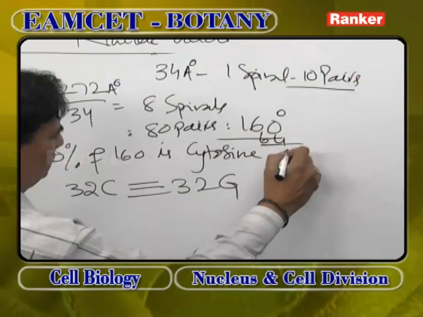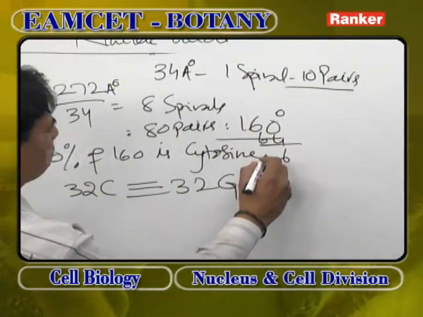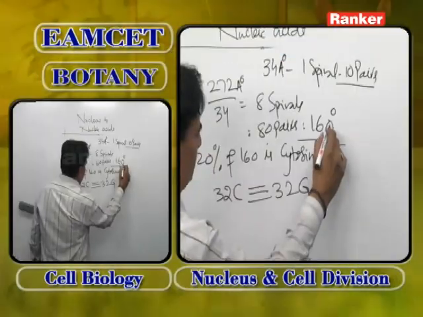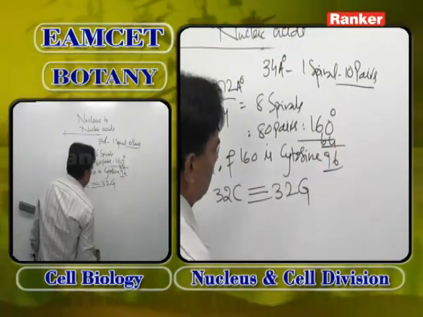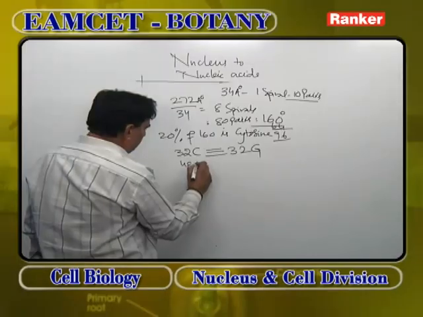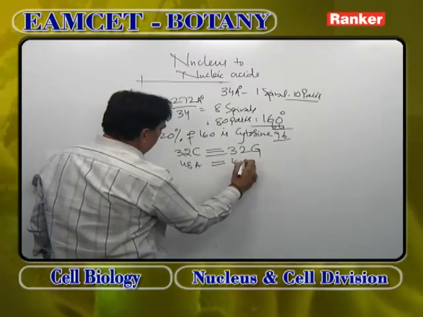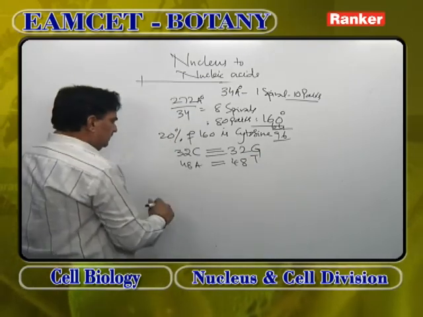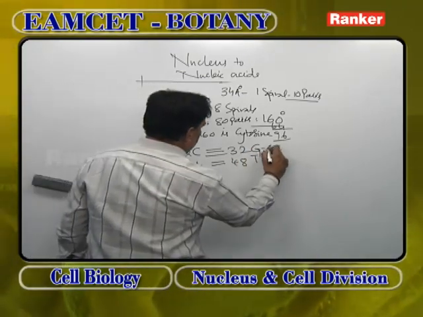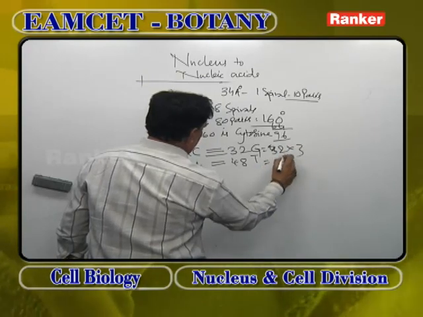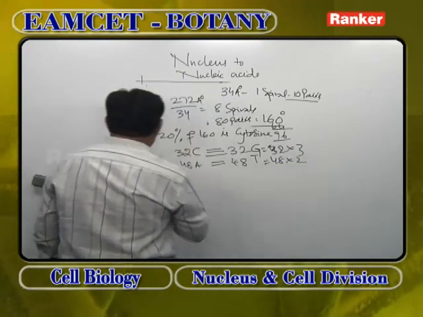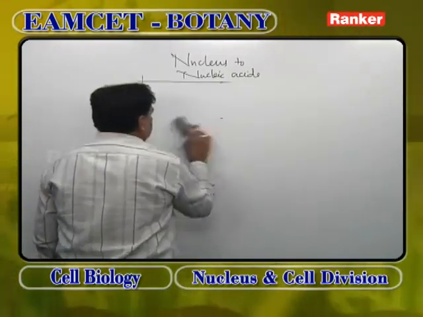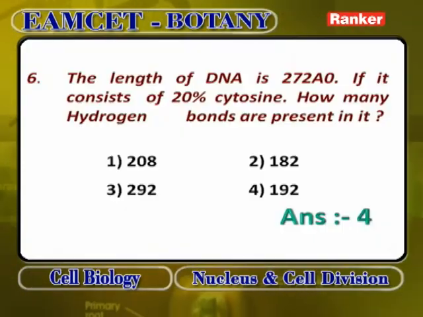Remove 64 from 160, and you get 96. So 48 are adenines and 48 are thymines. So, 32 into 3, plus 48 into 2. By this you will get the hydrogen bonds.